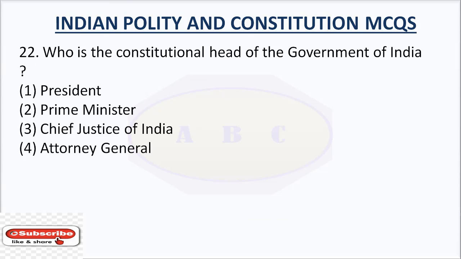Question number 22. Who is the constitutional head of the Government of India? Option number 1, President. Option number 2, Prime Minister. Option number 3, Chief Justice of India. Option number 4, Attorney General. The right answer is President.